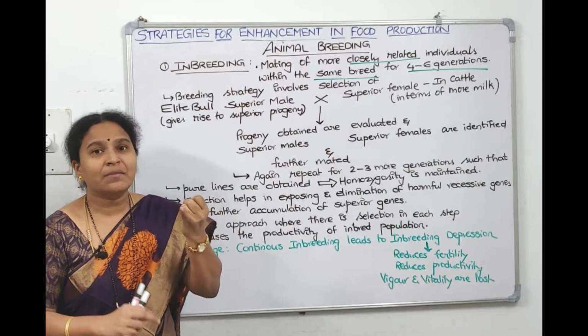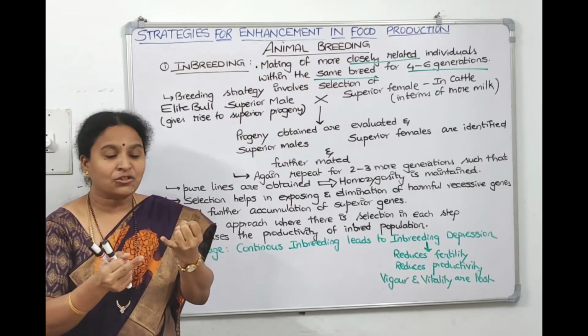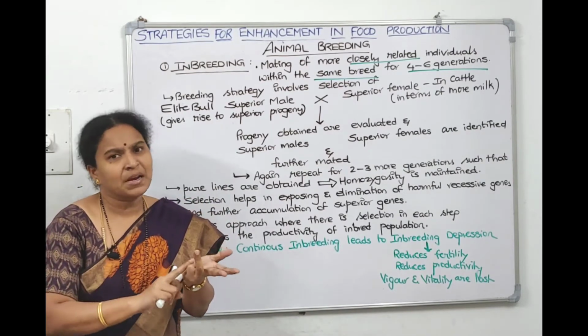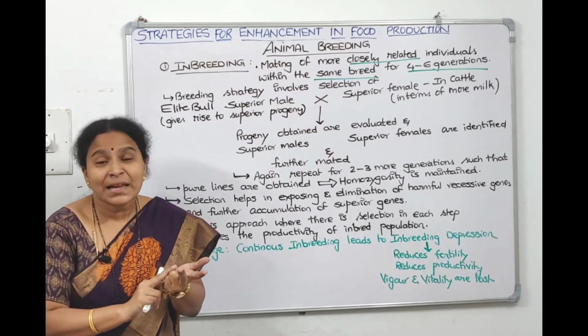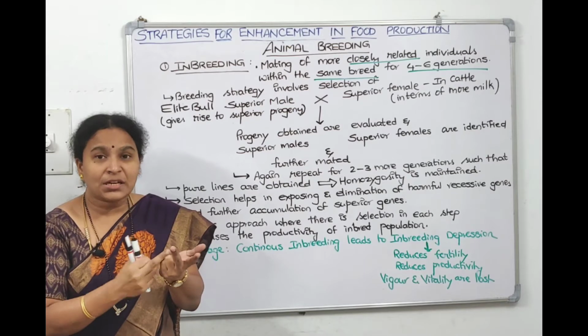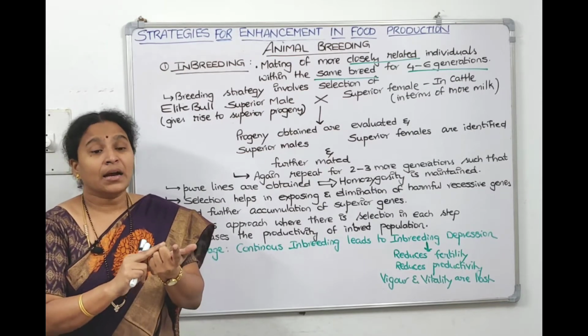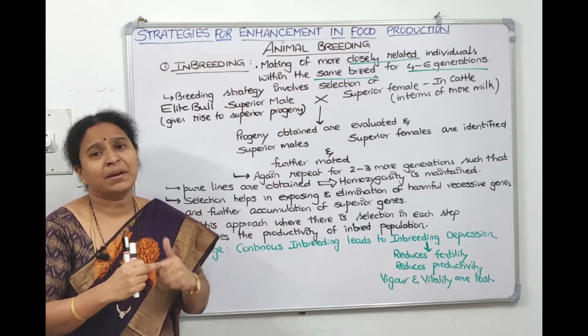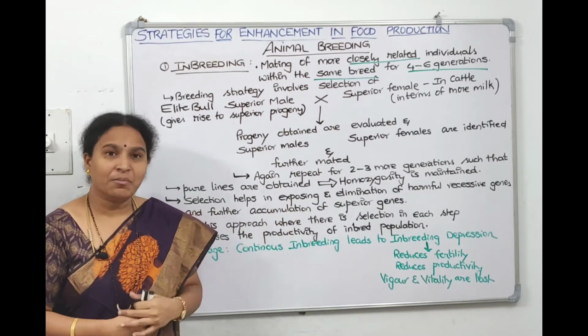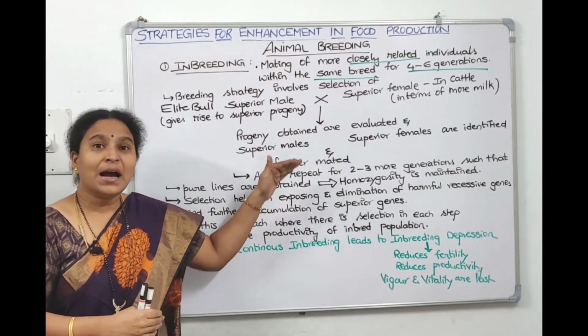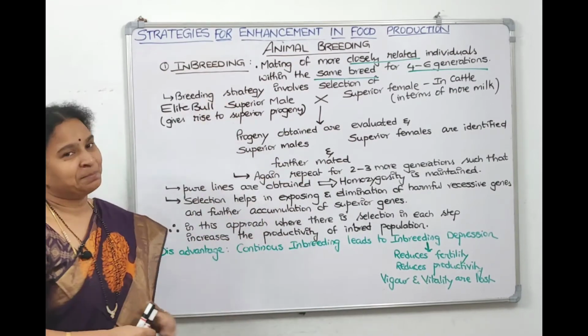When you are doing breeding within the same breed, natural breeding is possible. They easily breed among themselves. That's the first advantage. The second advantage, pure lines can be obtained, which results in homozygosity, and harmful and recessive genes can be eliminated. At the same time, we can tell superior genes can be accumulated, right? So these are the advantages of inbreeding.